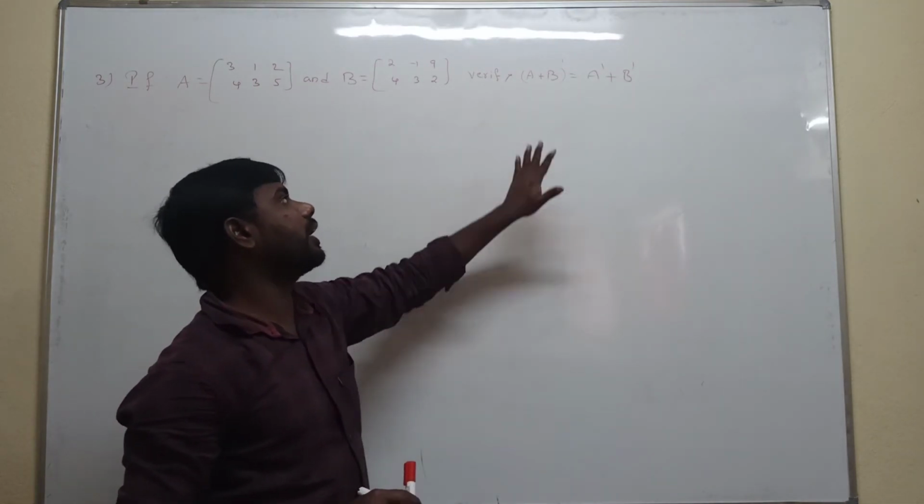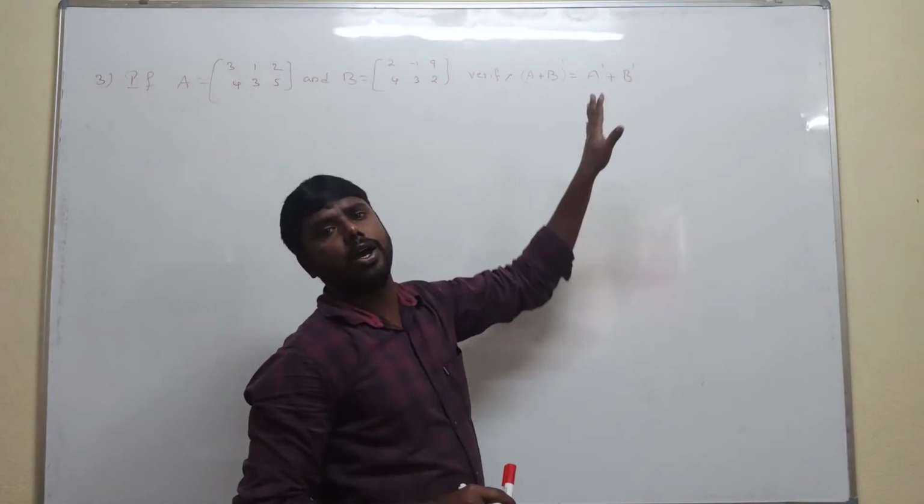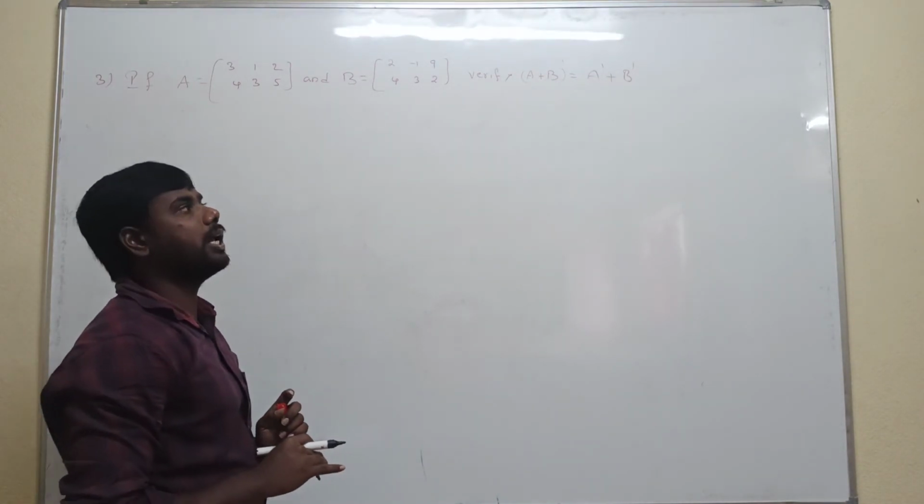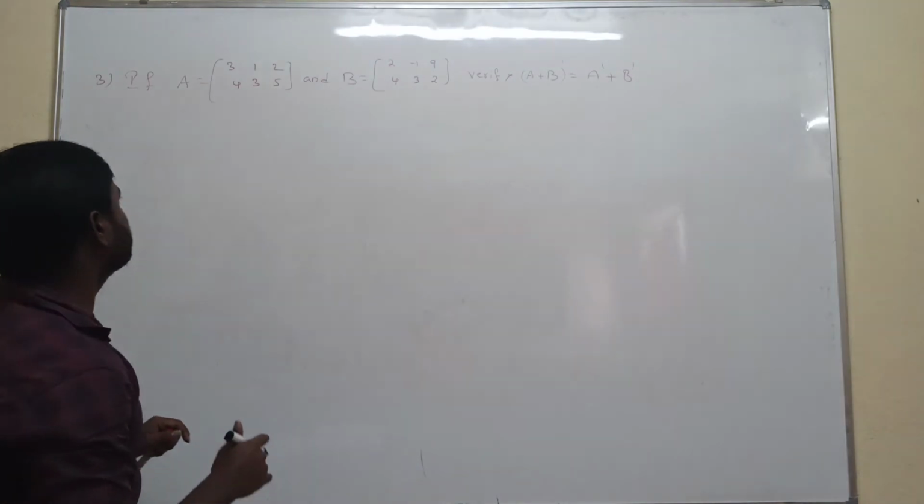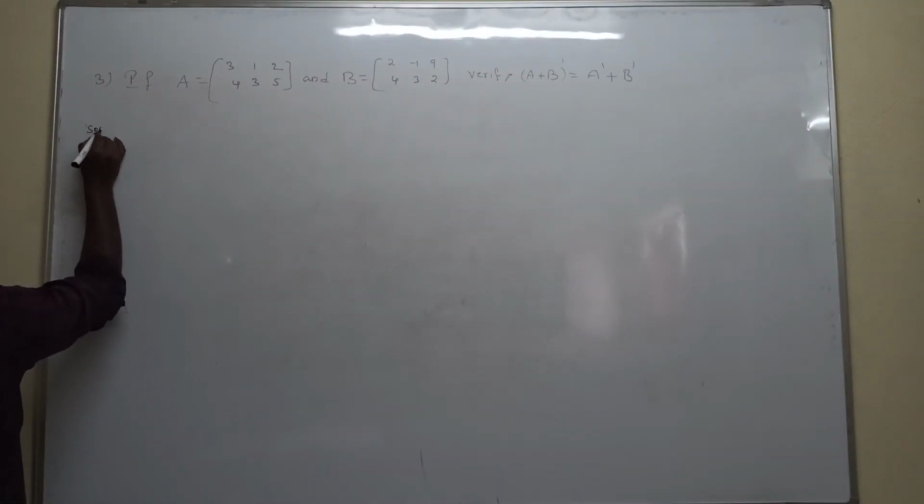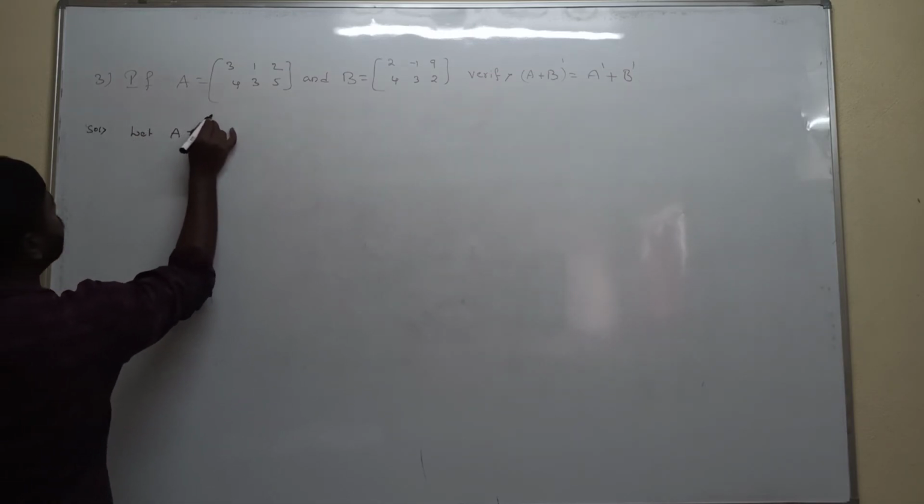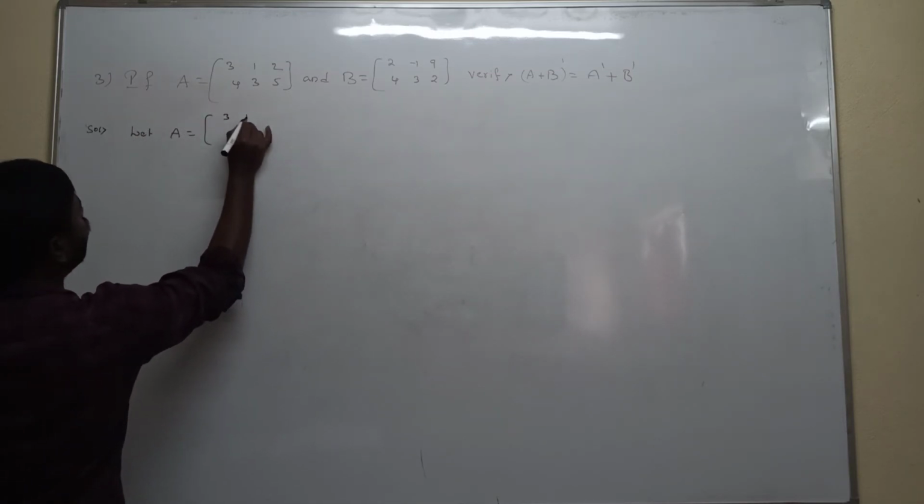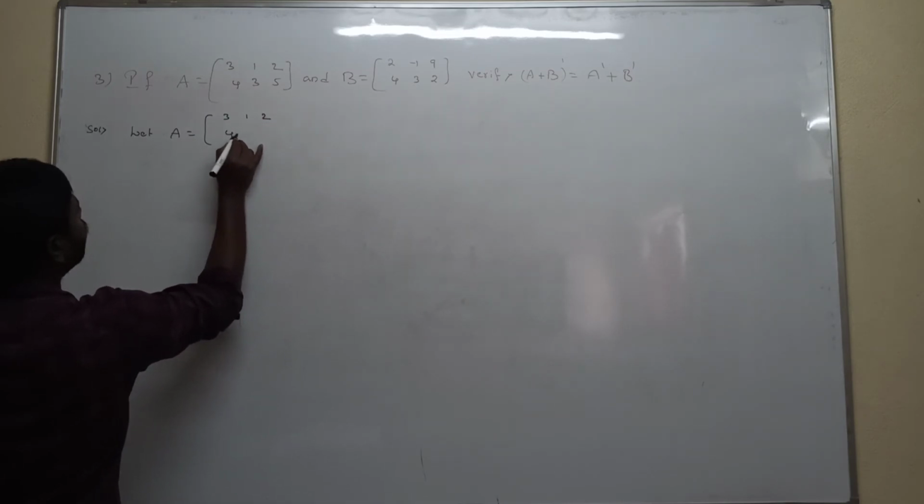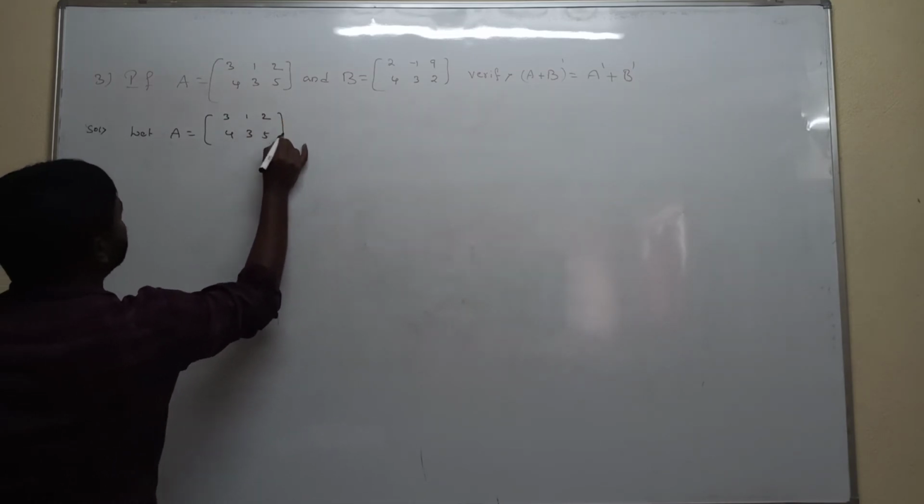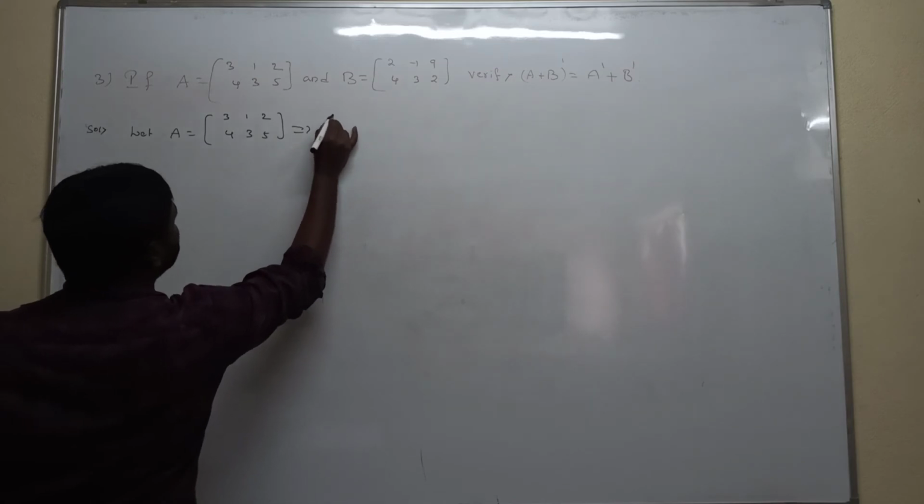That's why we calculate the LHS part value and the RHS part value. So how to calculate the LHS part and RHS value? In the solution, let capital A be equal to [3 1 2; 4 3 5]. Write the transpose of the A matrix.